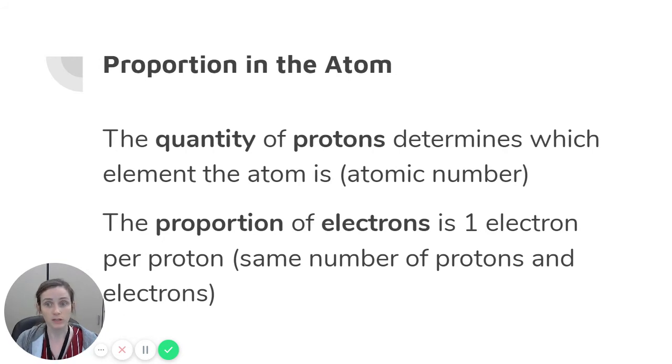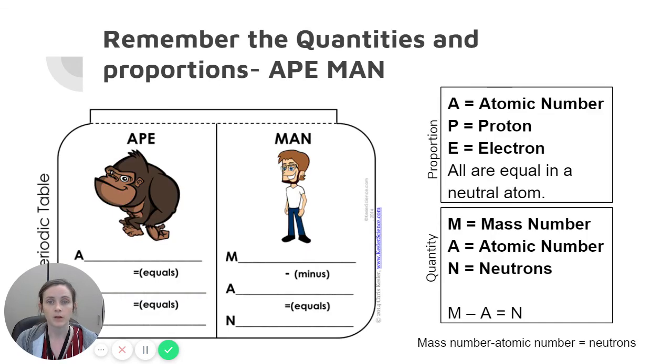The quantity of protons determines which element the atom is, as we talked about, but the proportion of electrons is 1 electron per proton. So there are the same number of protons and electrons in every neutral atom. Same way, there's the same number of watches as there are Jobys. No matter how many Jobys there are, there will be the same number of electrons per proton, no matter how many protons there are. Remember these quantities and proportions with the acronym APE-MAN.